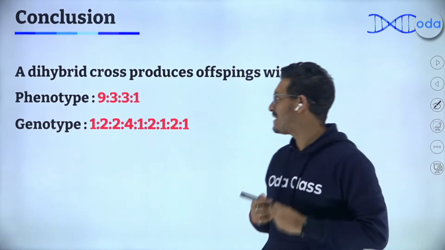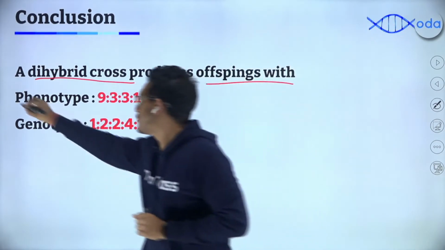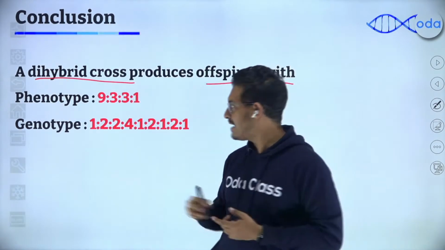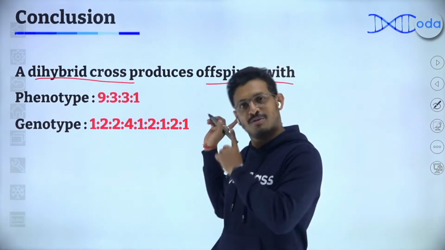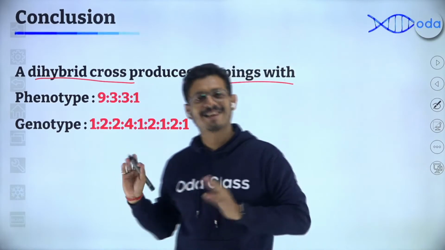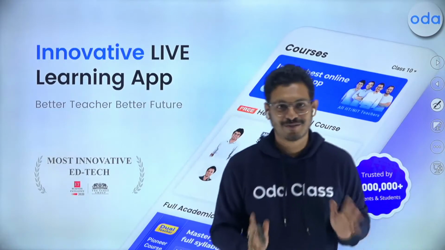So the conclusion that we can give is that a dihybrid cross produces offspring with a phenotype ratio of 9:3:3:1 and a genotype ratio of 1:2:2:4:1:2:1:2:1. That's how you have to write it in your exam. Once you finish this part, you're definitely going to get the full marks.